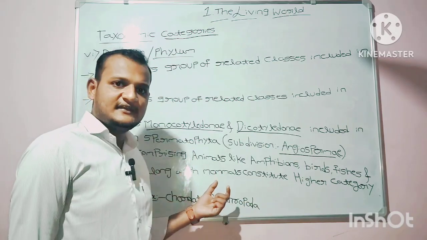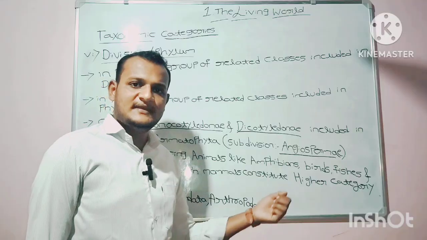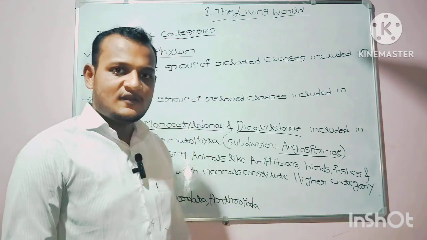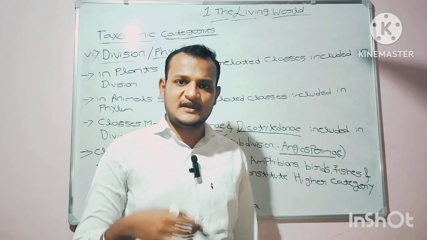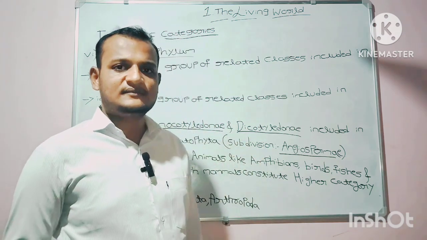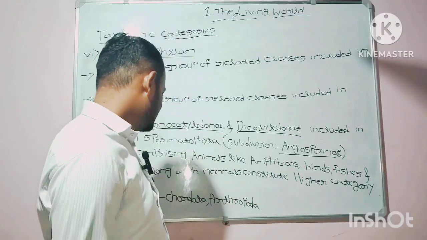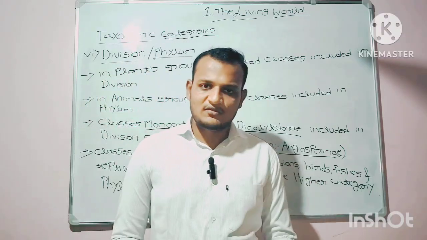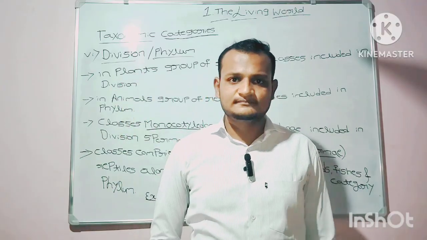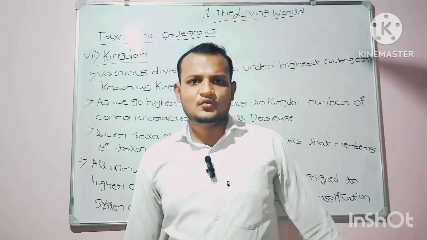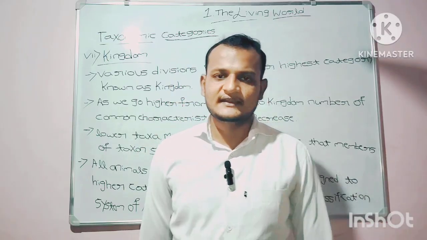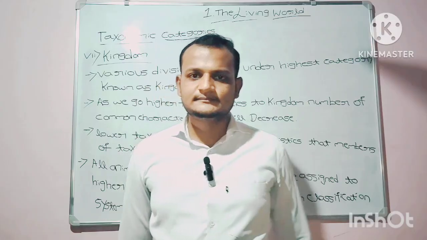The classes comprising animals like amphibians, birds, reptiles, fishes, along with the mammals, constitute a higher category known as phylum. The examples for phylum are Arthropoda and Chordata. I hope you have cleared the concept of division as well as phylum. Moving to the last concept of the taxonomy categories, that is kingdom.